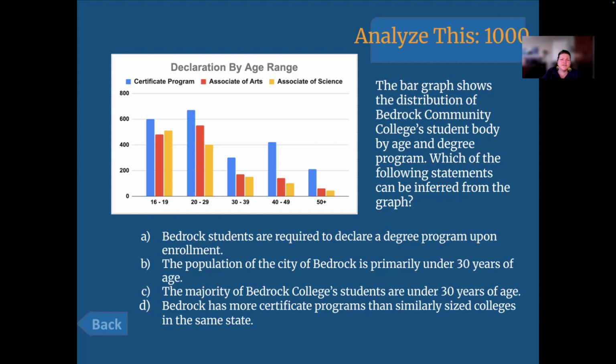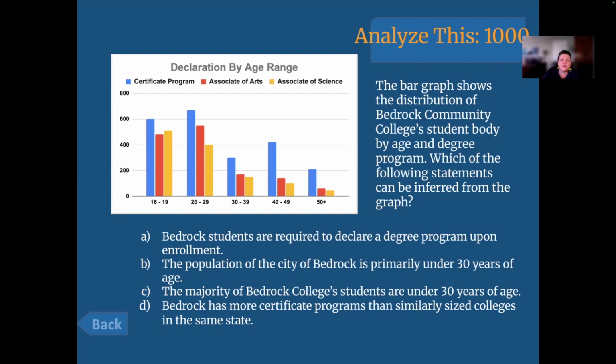Somebody be kind enough to read me the title of this graph. Declaration by age range. Beautiful. Now I'm a little mad at myself because I don't see axes labeled, but I do see the key. So I see what the colors mean up there. It says blue means certificate program, red means associate of arts, and yellow means associate of science.